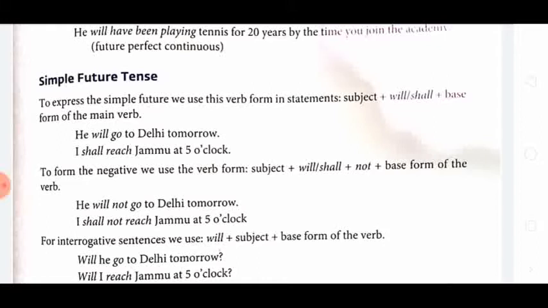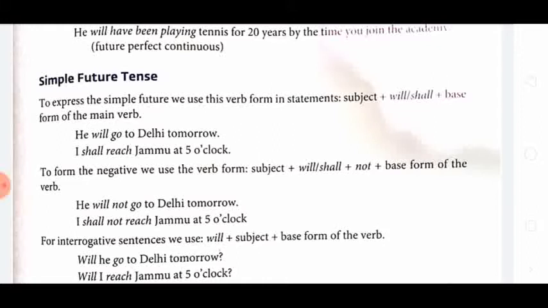Subject plus will or shall plus base form of the main verb. Here you can see the example. He will go to Delhi tomorrow: will plus base form of the verb, go. I shall reach Jammu at 5 o'clock: I is the subject, shall, and reach is the base form of the verb.